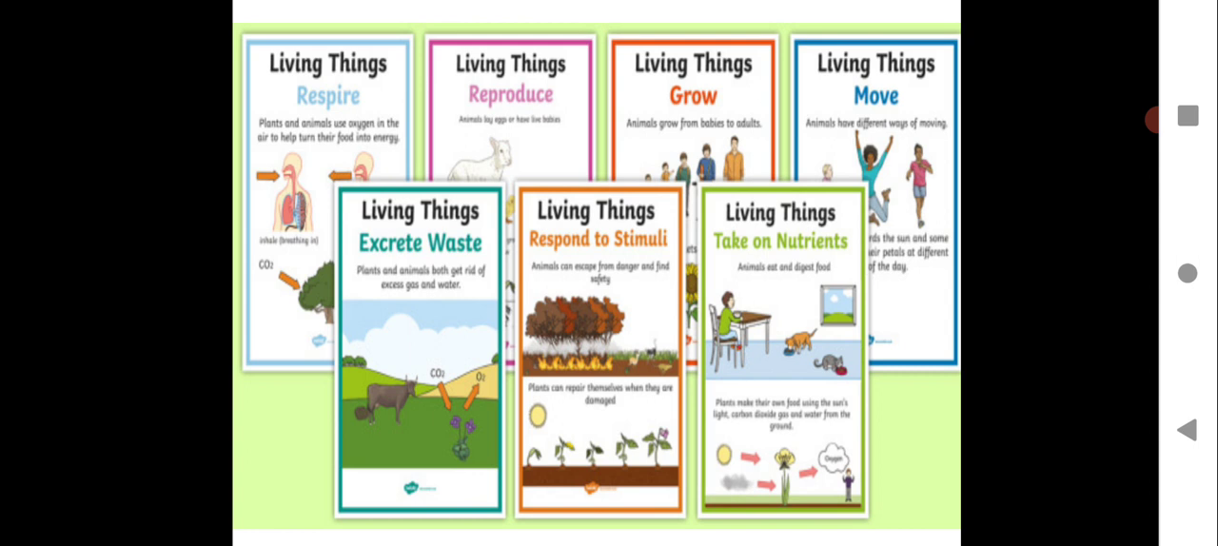Living things take on nutrients. All living organisms require nutrients to survive, so that the nutrients provide energy to do work. Now you have to list down all these points. Just write down all the captions. Under living things you will write the points: respire, reproduce, grow, move, excrete waste, respond to stimuli, take on nutrients. So you have to make points like that in your notebook.